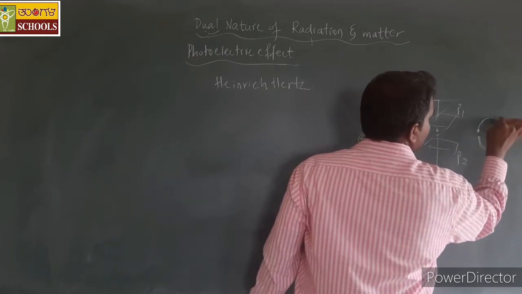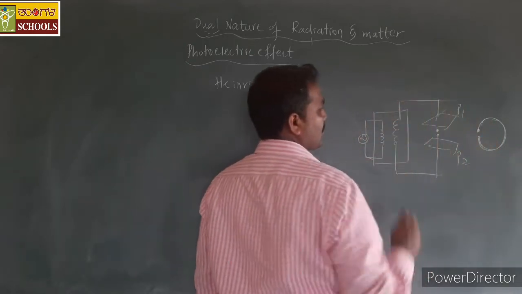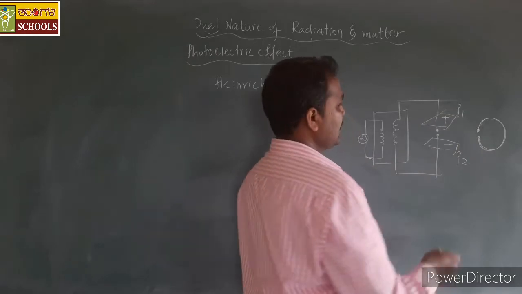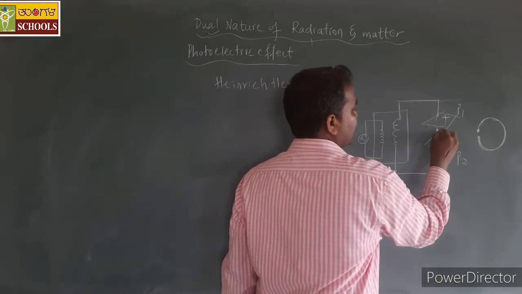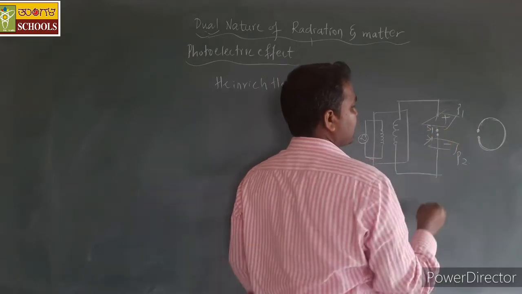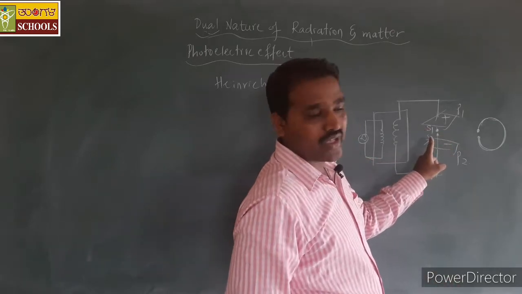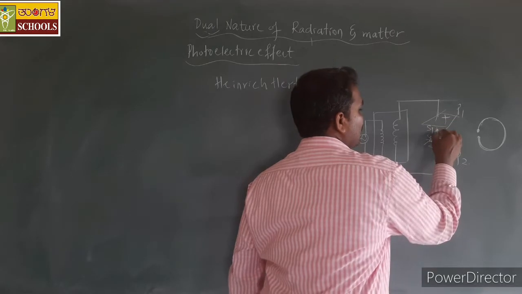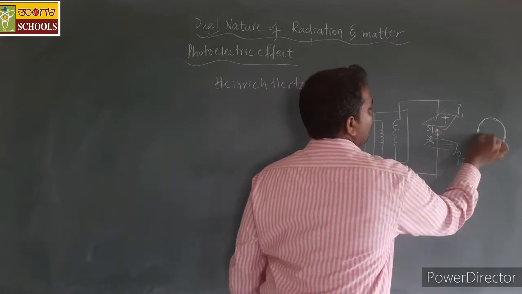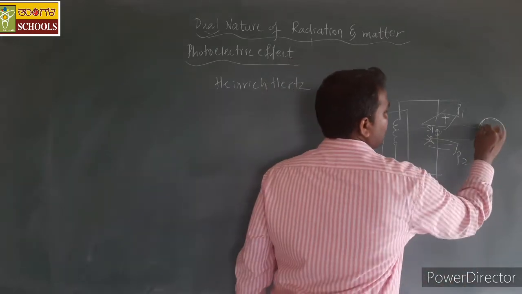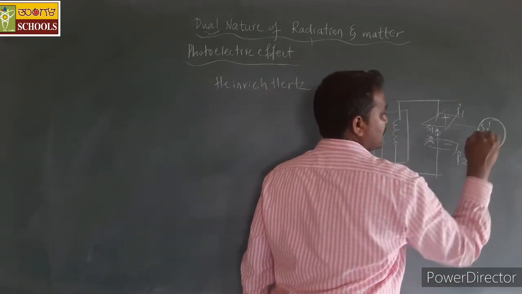Because of charging of these metal plates, a very strong electric field is generated between the spheres S1 and S2. This produces the spark, which in turn produces a magnetic field in a horizontal plane. Here we have S1 dash and S2 dash.